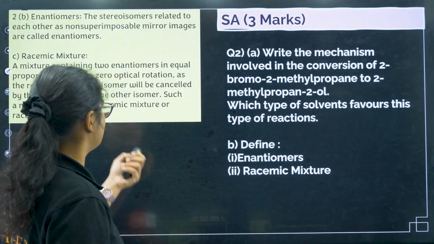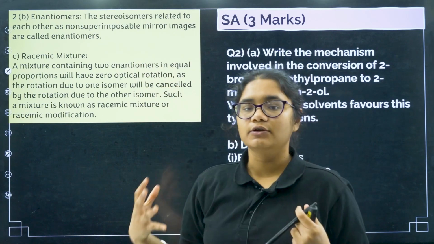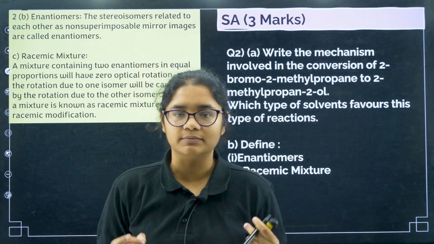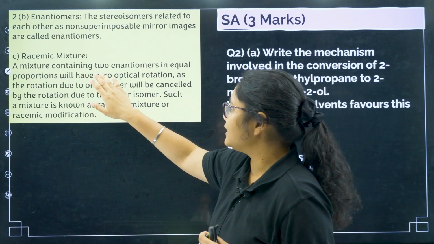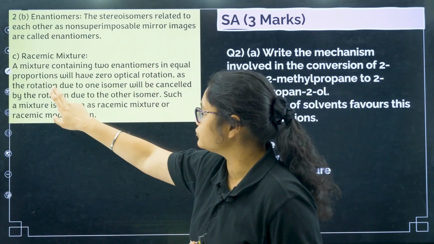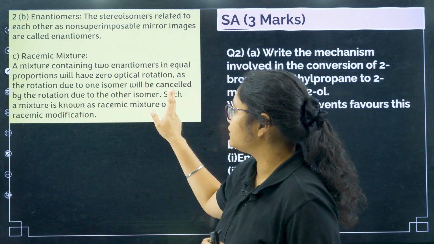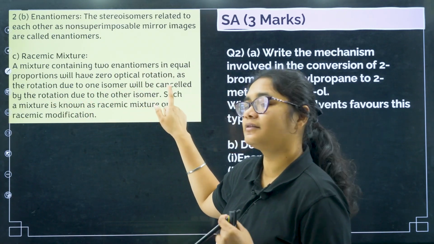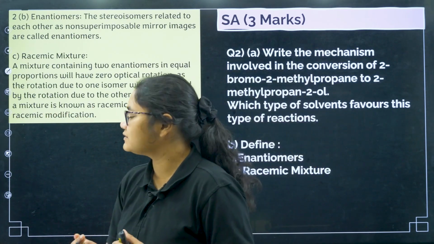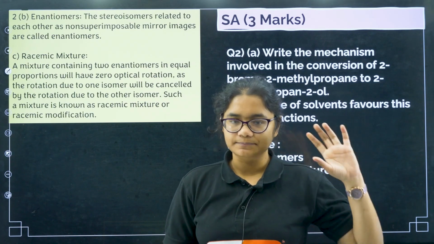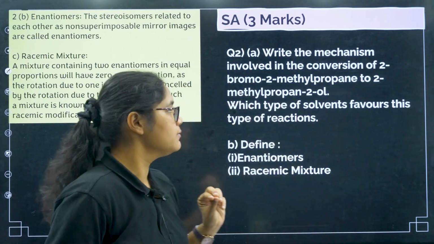Next, to define enantiomers and racemic mixture. So what are enantiomers? Enantiomers are the stereoisomers which are non-superimposable mirror images of each other. Next, what is racemic mixture? A mixture containing 2 enantiomers in equal proportions will have 0 optical rotation, as the rotation due to one isomer will be cancelled by the rotation due to another isomer. Such a mixture is known as racemic mixture or racemic modification. Okay, so this is the definition. This will give you 2 marks. Okay, so total 5 marks we have got here.